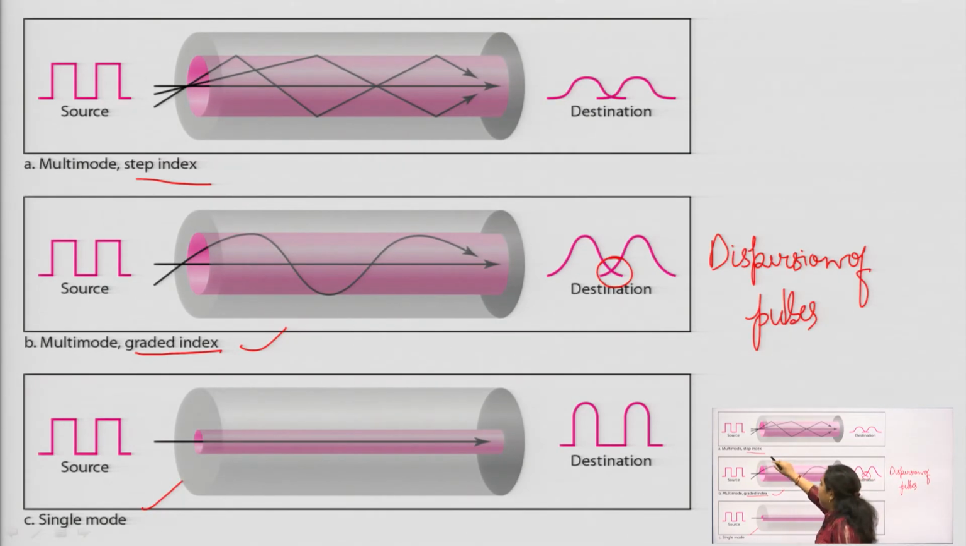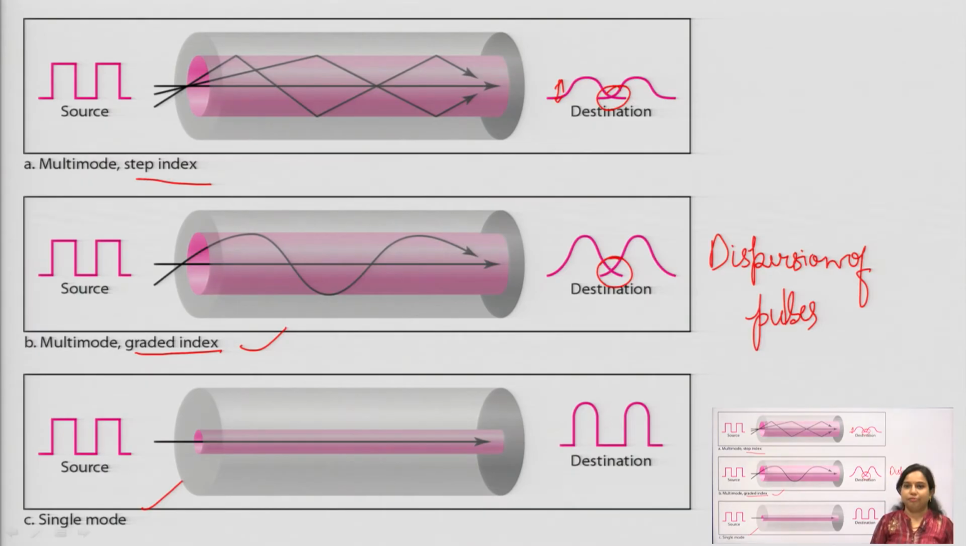Now, next is multi-mode step index. In case of multi-mode step index, you can see that the sharp edge transmission will take place, total internal reflection will be quite well, and there is no problem of dispersion. Dispersion of pulses will be there, but you can also see that the energy or the strength of the signal will be reduced, and it is not affected by noise. So, that is the case for multi-mode step index.